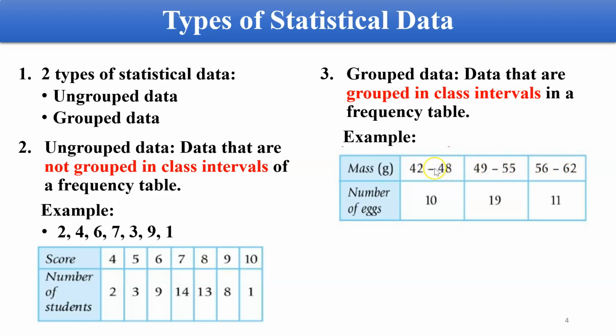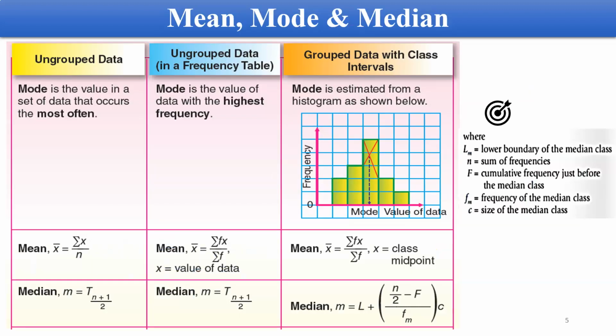Dia ada class, dia ada julat kan dekat situ. 42, dia ada selang kelas, kita panggil class interval is selang kelas. Dia ada 42 until 48, and then they stop, and then we start new with 49 until 55, and then it stops, and then you start new again 56 until 62. So for each of these class intervals, you will have a frequency. This one we call frequency, kekerapan dia. So untuk kelas yang ini, you will have kekerapan macam tu. So you can see the difference, right? Those are the 2 types of statistical data.